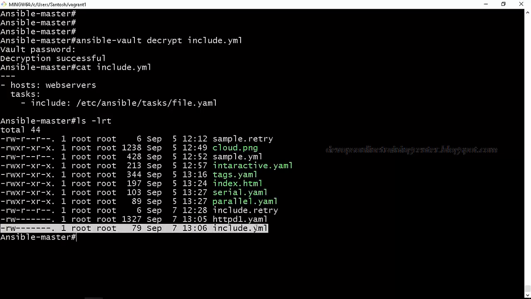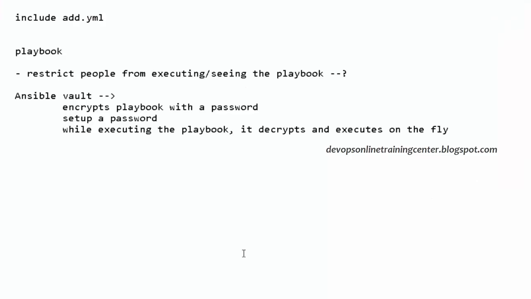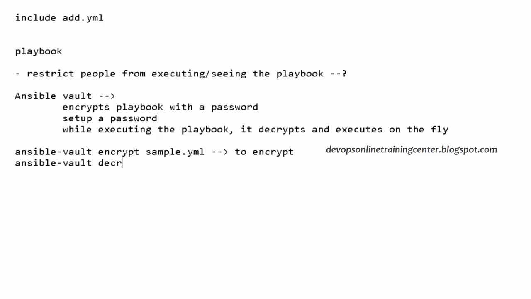Is this clear? What is Ansible Vault? How to use it? It encrypts the playbook. What is the command? ansible-vault encrypt followed by the playbook name, for example sample.yaml. This is to encrypt. ansible-vault decrypt sample.yaml is to decrypt.